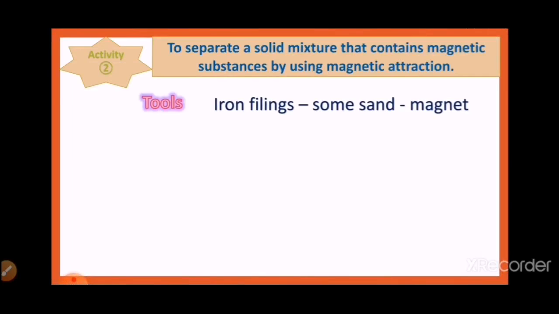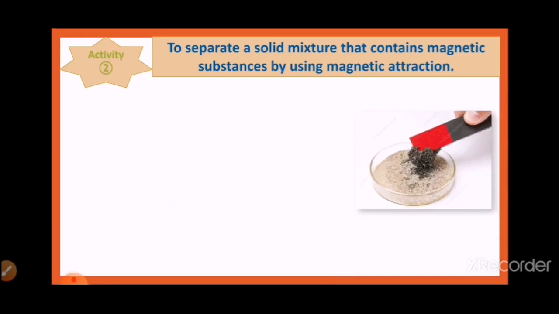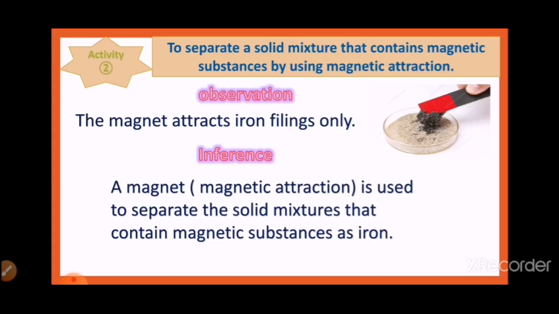Let's do this activity to separate a solid mixture that contains magnetic substances by using magnetic attraction. The tools: iron filings, some sand, and a magnet. We approach a magnet to a mixture of sand and iron filings, as you see in this opposite figure. We observe that the magnet attracts iron filings only. So we conclude that a magnet or magnetic attraction is used to separate the solid mixtures that contain magnetic substances as iron.